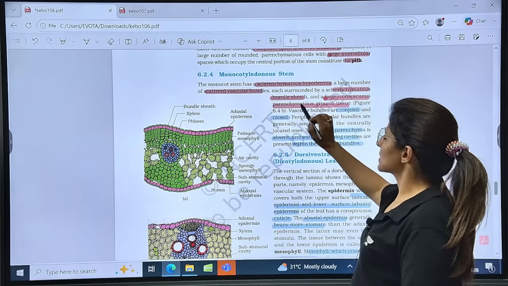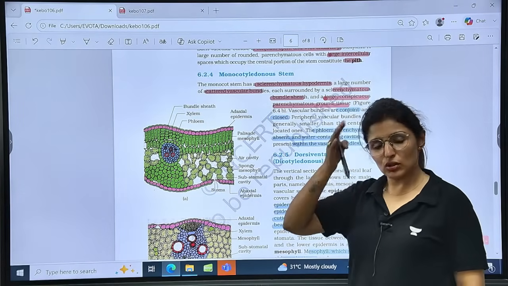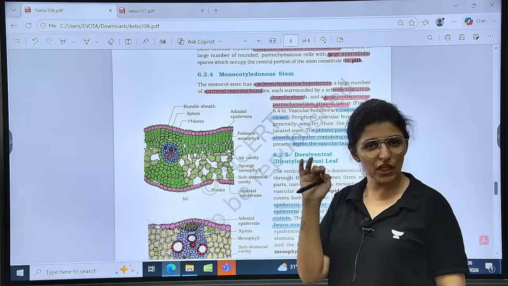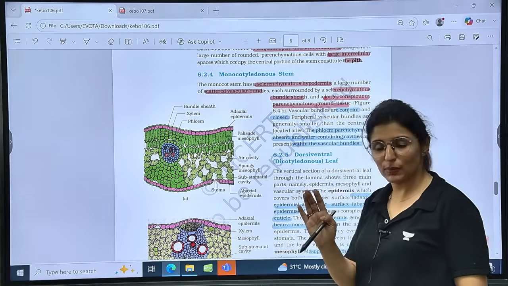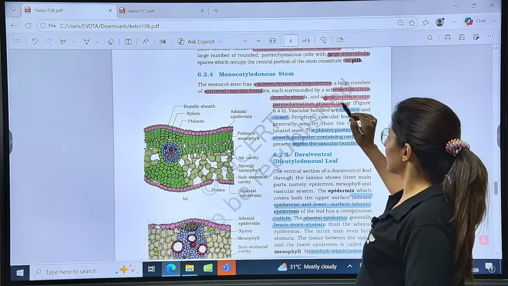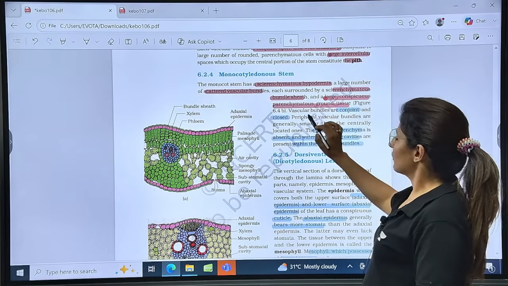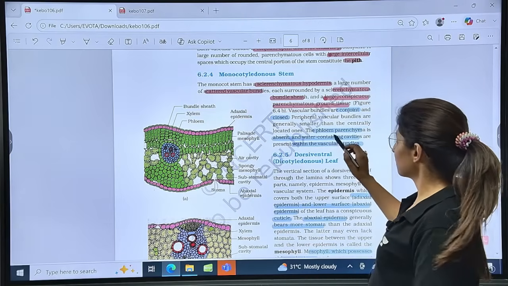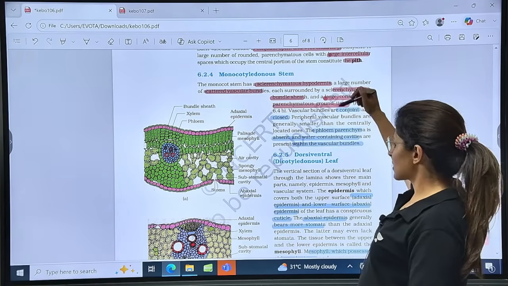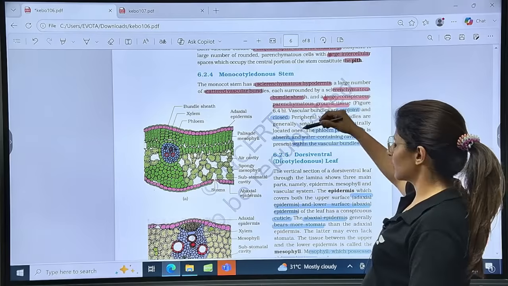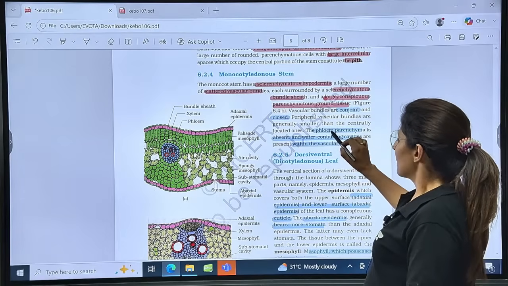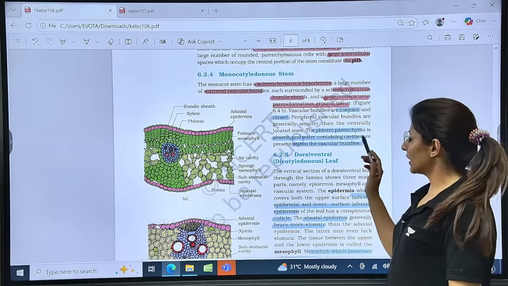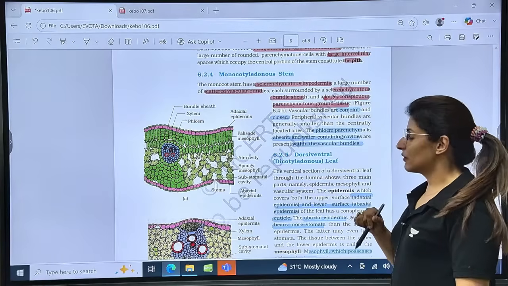Large conspicuous parenchymatous ground tissue. So the ground tissue is not differentiated into proper cortex, endodermis, pericycle or pith. They are not present. It is just undifferentiated ground tissue, and vascular bundles are conjoined and closed, it being a monocot, right? The peripheral, outer vascular bundles are smaller and the central ones are larger, right? Phloem parenchyma absent, very important lines, and water containing cavities are present within the vascular bundles.